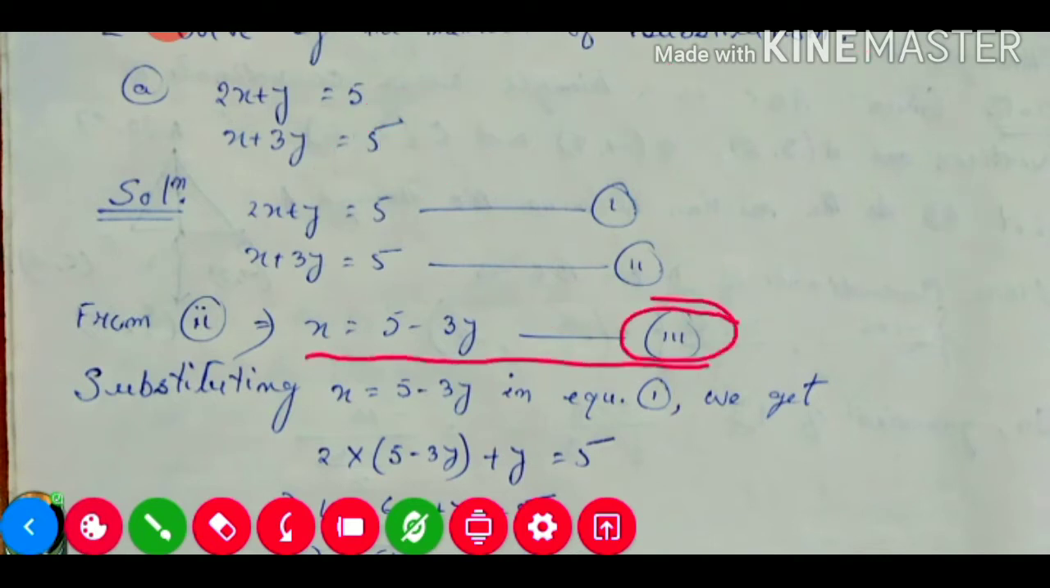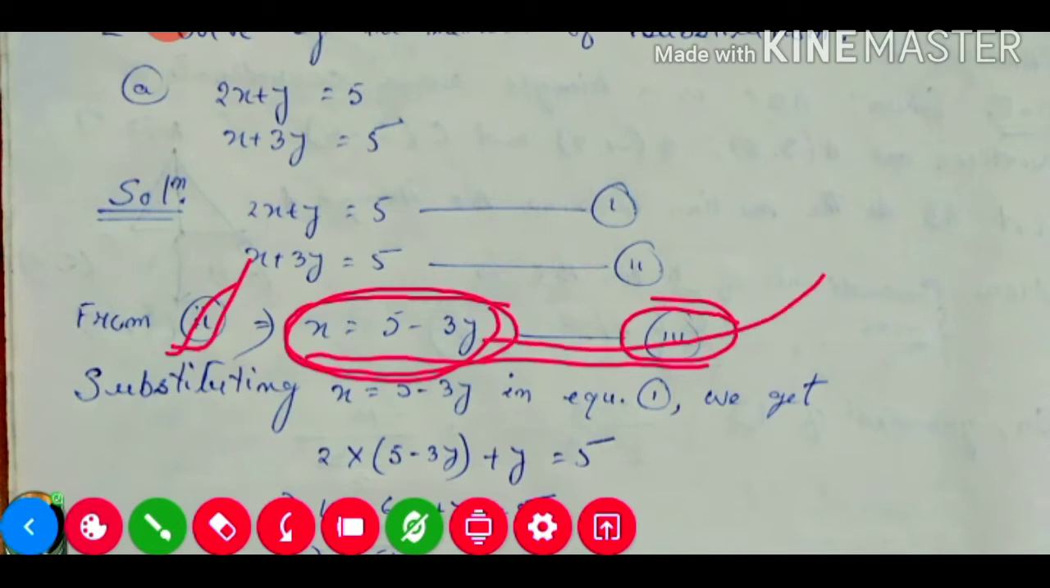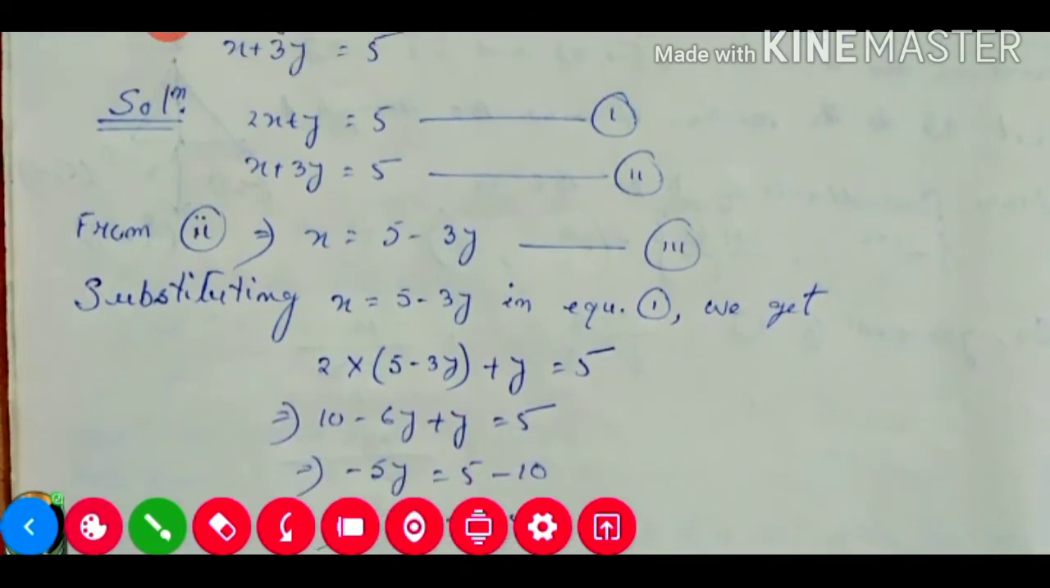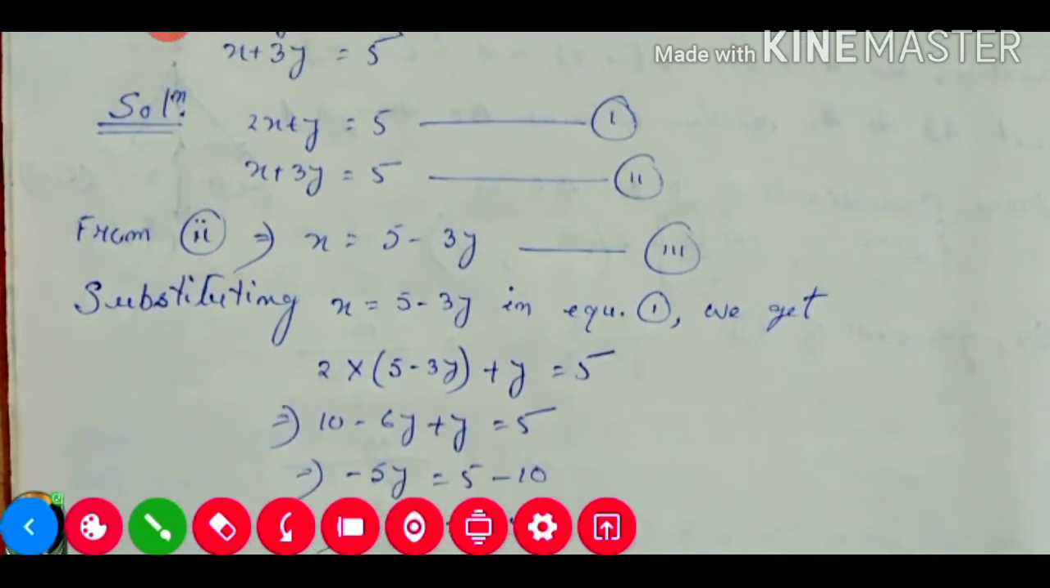Now this x value from equation number 3, we got it from which equation? From 2 only. So we need to put this value not in 2, but in our equation number 1. This x value is equal to 5 minus 3y. This value we need to put in equation number 1. Equation number 1 is 2x plus y is equal to 5. See, this is our equation number 1.